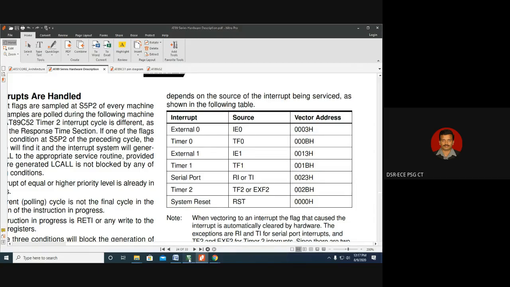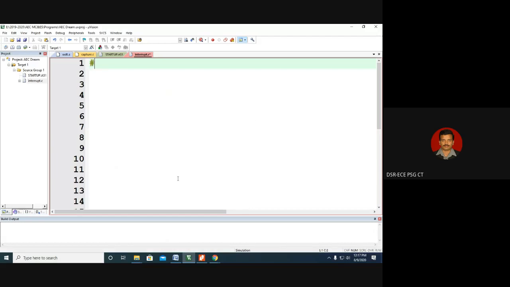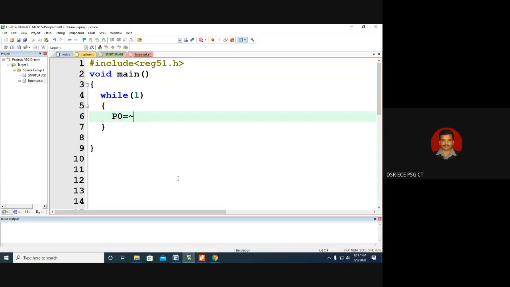So let us write a code in the KEIL IDE for better understanding. For understanding, we will start from the beginning. We should start the code with #include reg51.h, and void main is our regular way of doing things, and while(1). Let us blink our port 0 in the main routine for simplicity. And we can write an interrupt service routine, something like this.